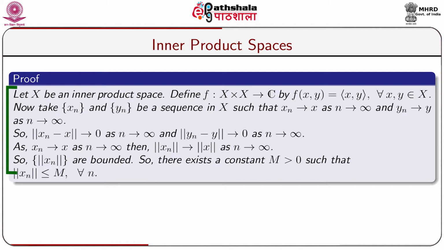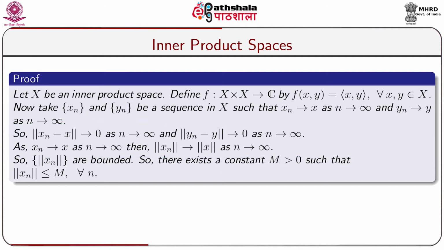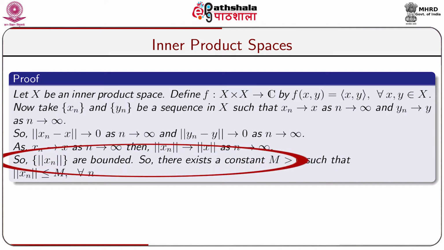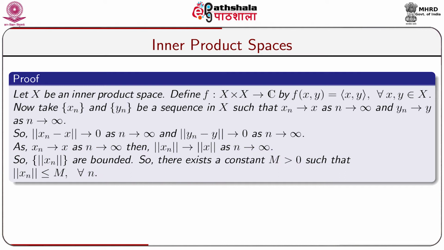Now, take sequences x n and y n in X such that x n goes to x as n tends to infinity, y n goes to y as n tends to infinity. That means, norm of x n minus x tends to 0 as n tends to infinity and norm of y n minus y tends to 0 as n tends to infinity. As x n goes to x, norm of x n goes to norm of x as n tends to infinity, because norm function is continuous. So, sequence of norm of x n is bounded, because every convergent sequence is bounded. So, there exists a constant m greater than 0 such that norm of x n is less than or equal to m for all n.